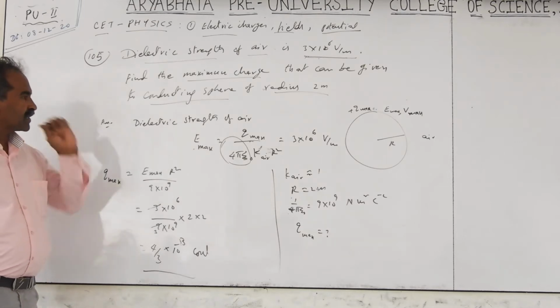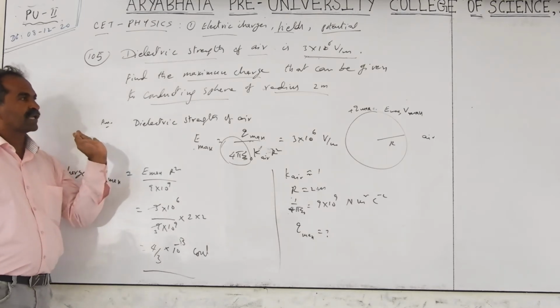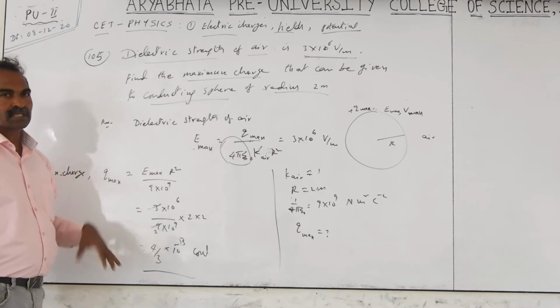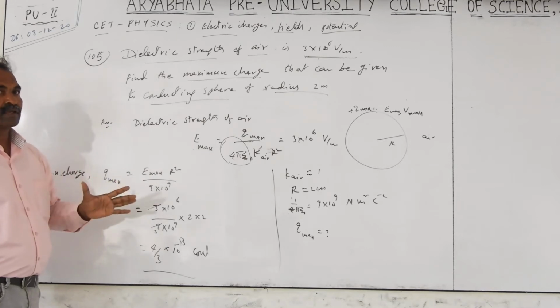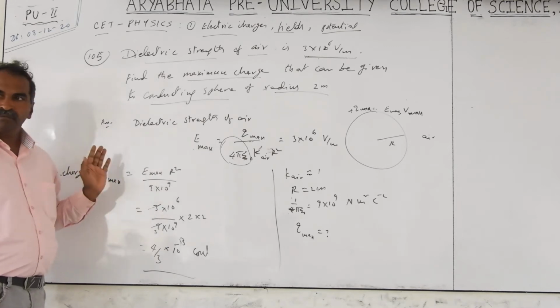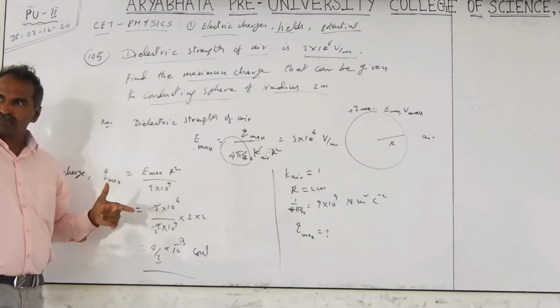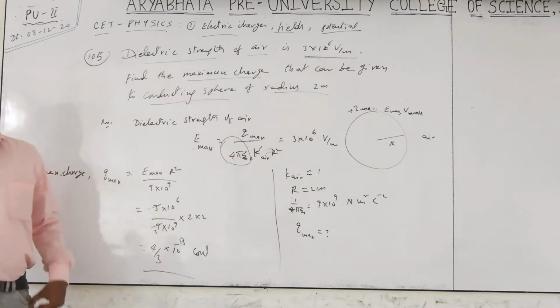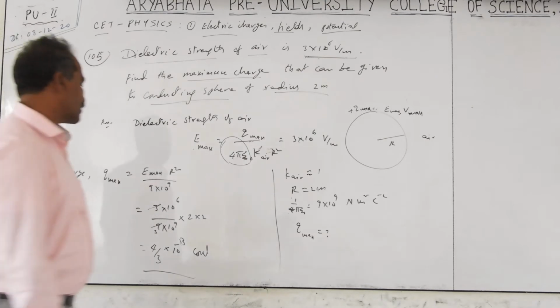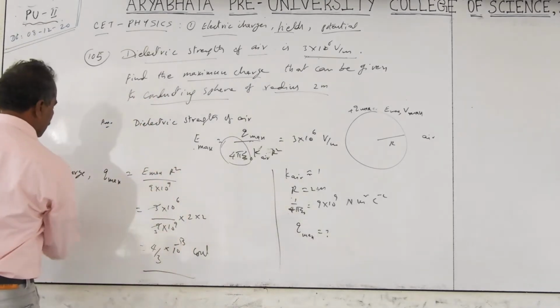If the electric field is given as positive, meaning the electric field is directed away, it means positive charges. If they mention the direction of the electric field away from the surface, it means plus charge. If the electric field is directed towards the sphere, it means negative charge. In the same problem, sometimes they will ask for V maximum.